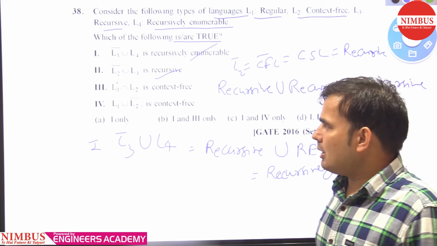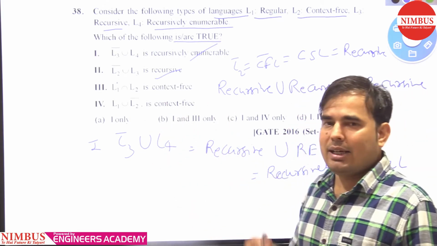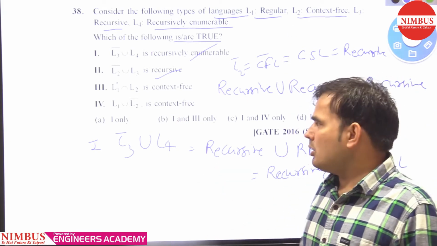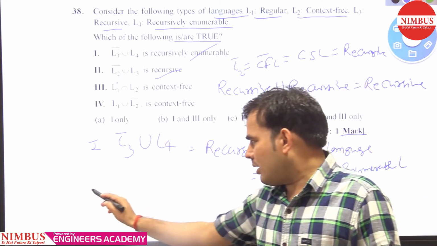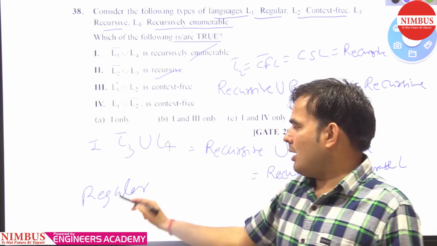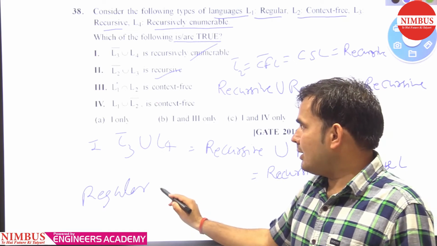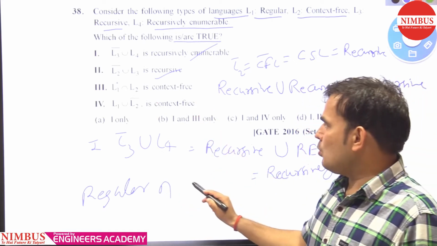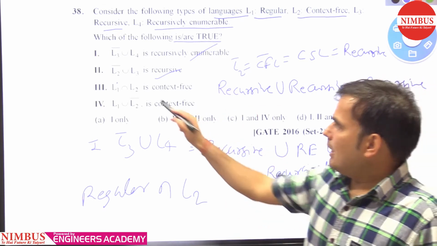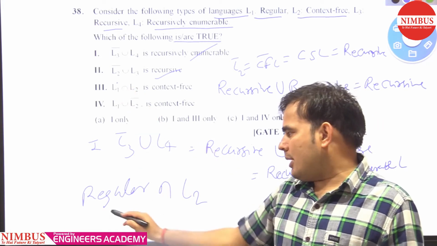Check the third statement. L1 is regular, and regular languages are closed under Kleene closure, so the Kleene closure of L1 gives you regular.